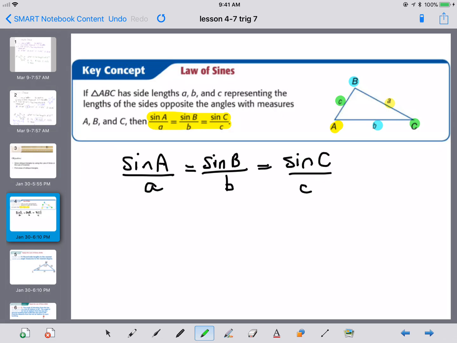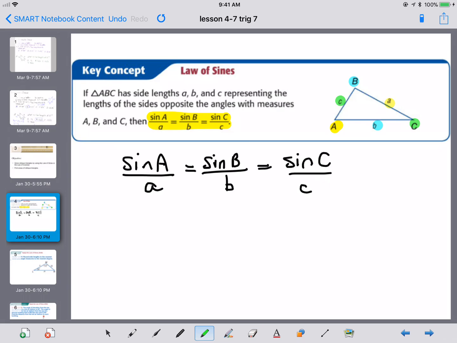You want to use this formula when you can. It's a pretty straightforward formula. It gives you mathematical proportions, and it isn't super hard to solve. Just make sure that you have the pairs set up right. You'll notice that in this particular case, they've used capital letters for the angles and lowercase letters for the sides. So set yours up the same way, and you shouldn't have a problem using that formula.